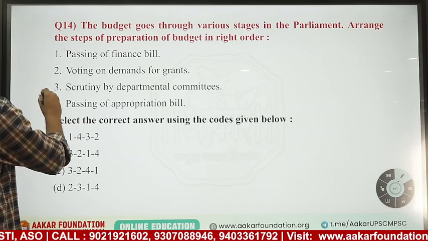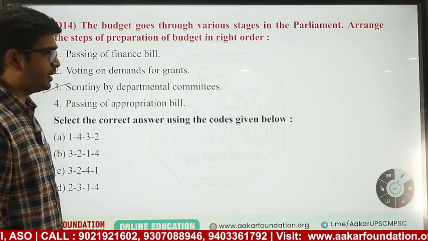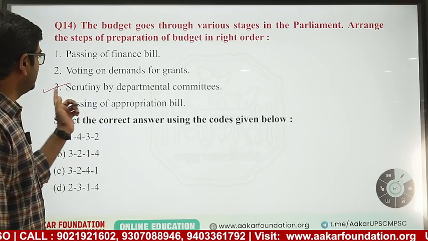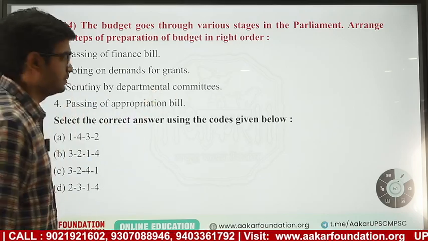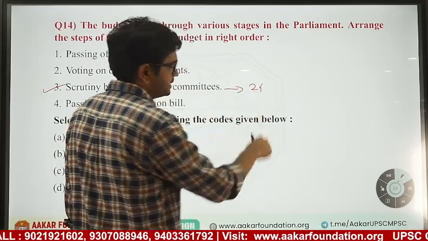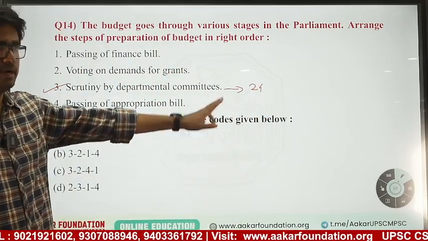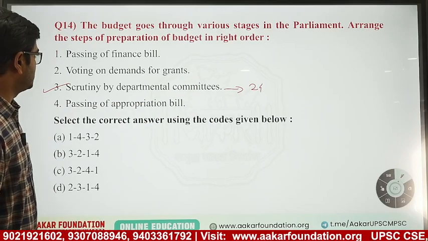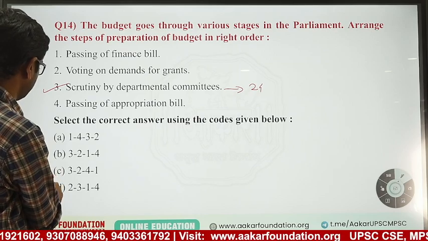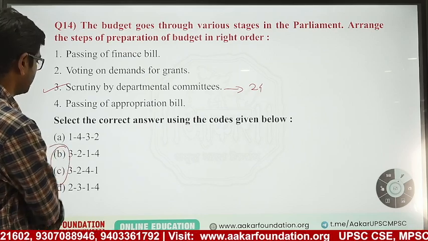So first is scrutiny by departmental committees. Just the bill is introduced in the house, it will get scrutinized by departmental committees. There are nearly 24 departmental standing committees, 16 from Lok Sabha and 8 from Rajya Sabha. Next thing will be, this will be the first thing. So 3 will be, the answer will be either B or C.